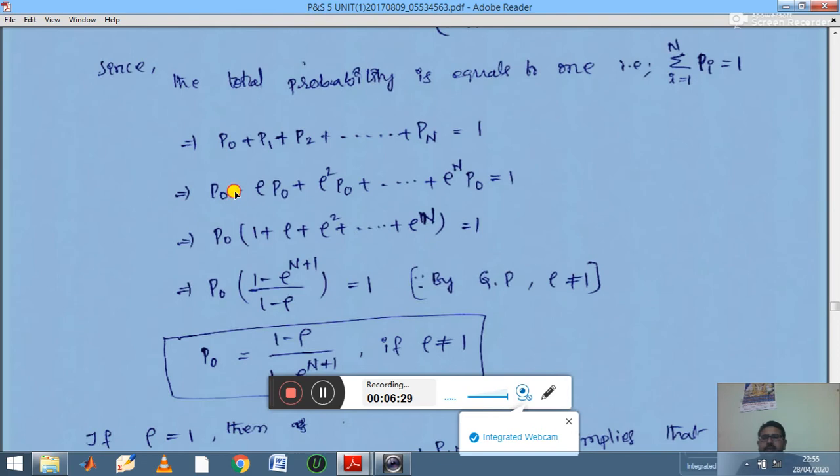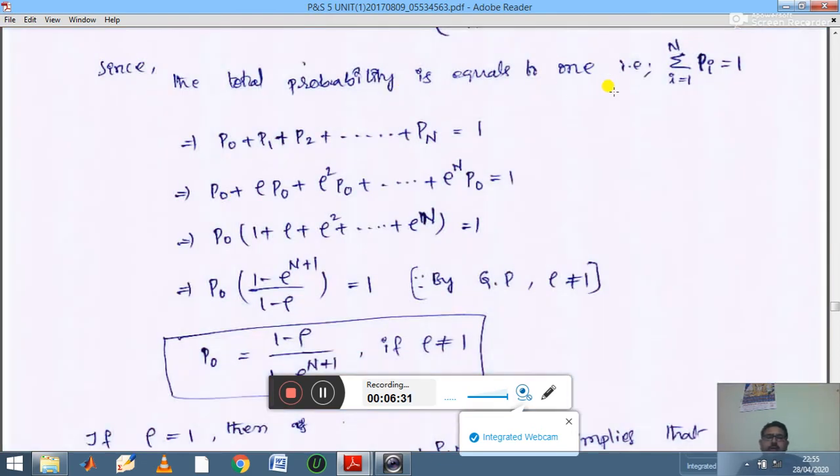Then since the total probability is equal to 1, therefore we can write here sum of Pi is equal to 1. Sum of Pi you can rewrite as P naught plus P1 plus P2 and so on up to P suffix n, because there are n customers, is equal to 1.